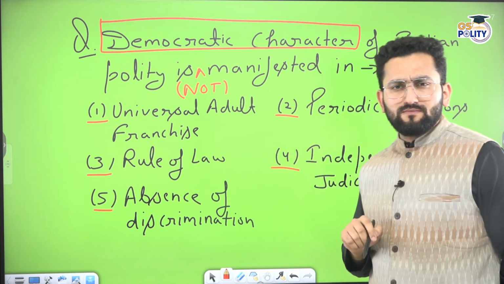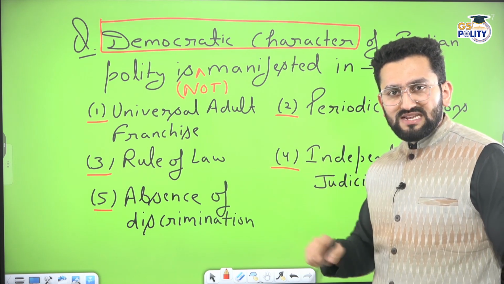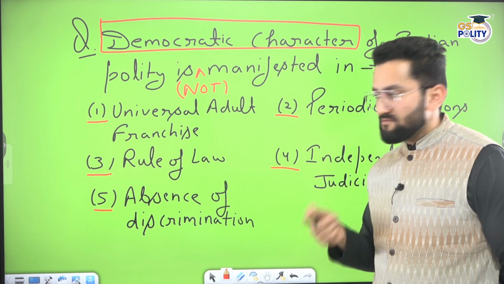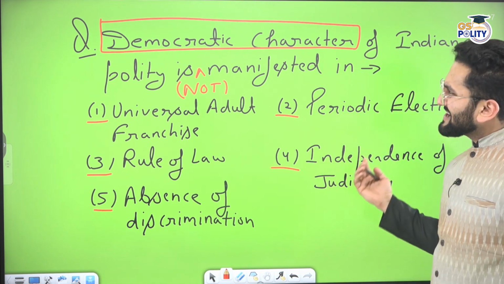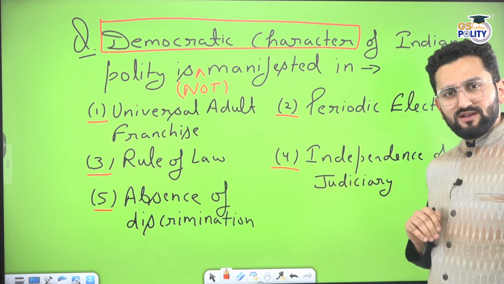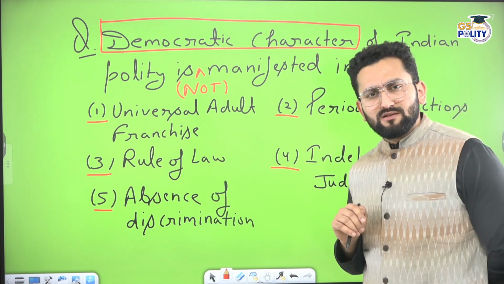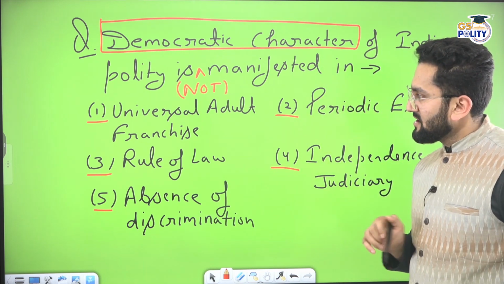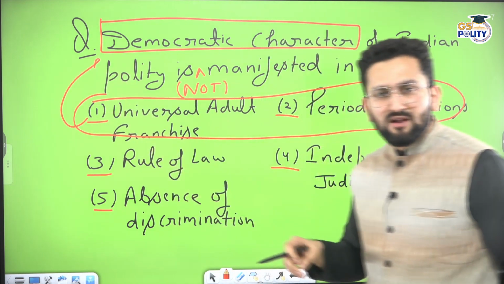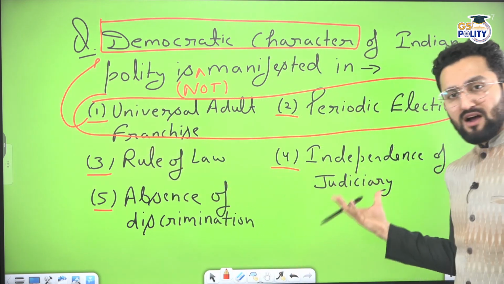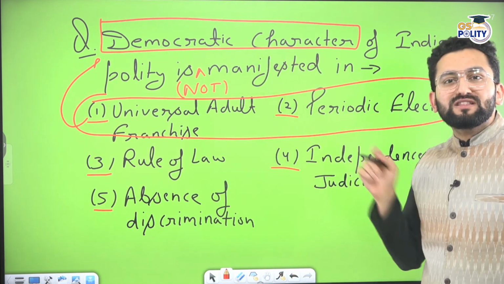Rule of law. It means no one is above law. State cannot engage into arbitrary action. Is it connected? Now, independence of judiciary. What is the connection of democratic character with independence of judiciary? Some may actually question that. Absence of discrimination. How is it connected to democratic character? So people obviously connect the first two options with democratic character, but when it comes to these other three options, people don't usually connect them that much with the word democratic character.